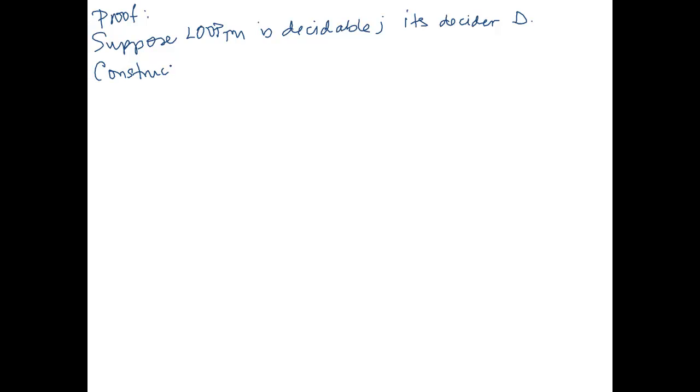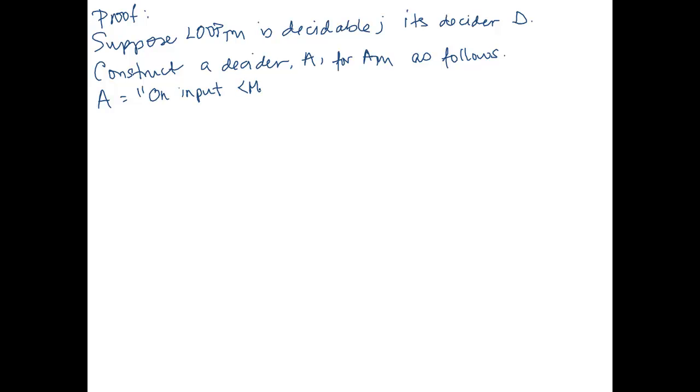We are going to construct a decider, let's call it A, for A_TM as follows. What does A do? Remember, it's a decider for A_TM, so on input it needs to take a machine description and a string. The first thing it's going to do is create a new TM, I'm going to call it M prime, from the description of M.